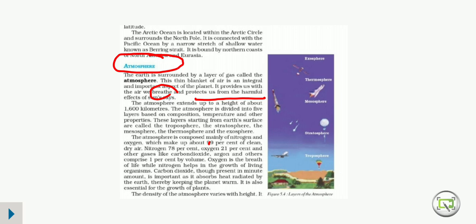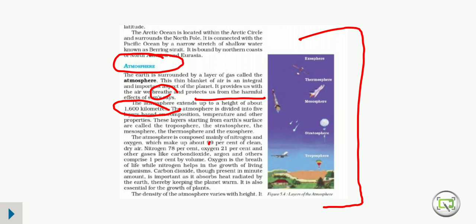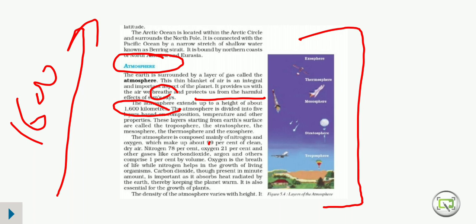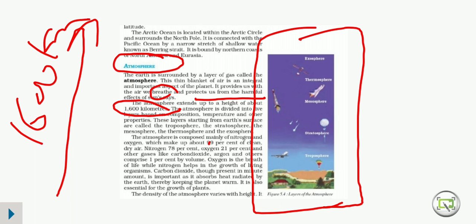Here you can see the chart that defines the layers of atmosphere. Our atmosphere extends up to the height of 1600 kilometers. And here they are talking about the five layers of atmosphere. Firstly, troposphere. Troposphere is the layer where all the weather phenomena take place, like rainfall, snowfall, wind.